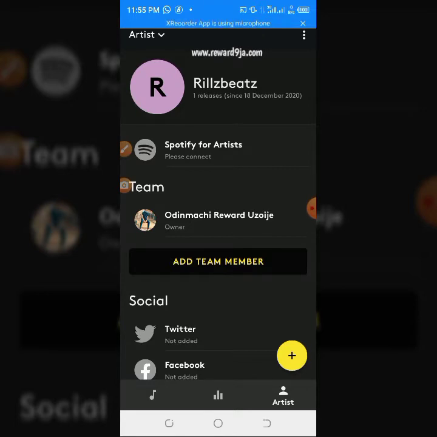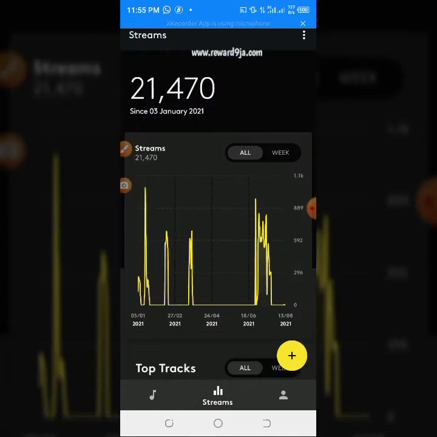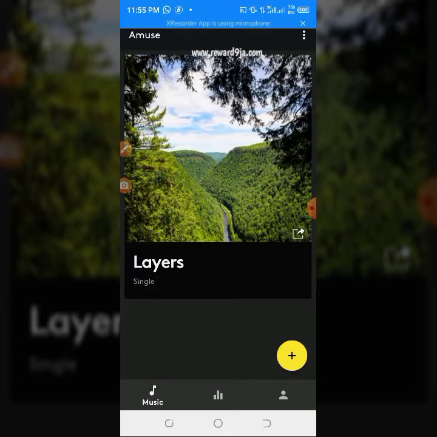So now Amuse has two versions. They have the paid one and they have the free one. So both are good. The free one is good because you can still keep 100% of the royalties earned from your streams. No matter how many streams you have, how much you make, you're keeping 100% of it.